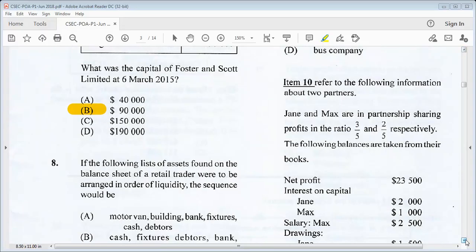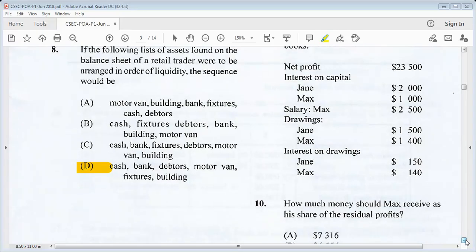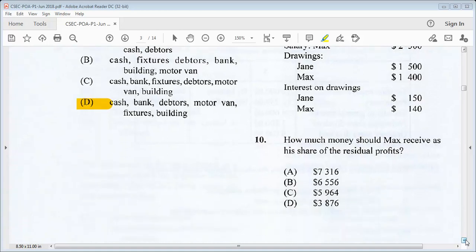Item 10 refers to the following information about two partners. Jane and Max are in a partnership sharing profits in the ratio 3/5 and 2/5 respectively. The following balances are taken from their books. So we have net profit 23,500, interest on capital Jane $2,000, Max $1,000, salary Max $2,500, drawings Jane 1,500, Max 1,400, interest on drawings Jane $150, Max $140. How much money should Max receive as his share of the residual profits?